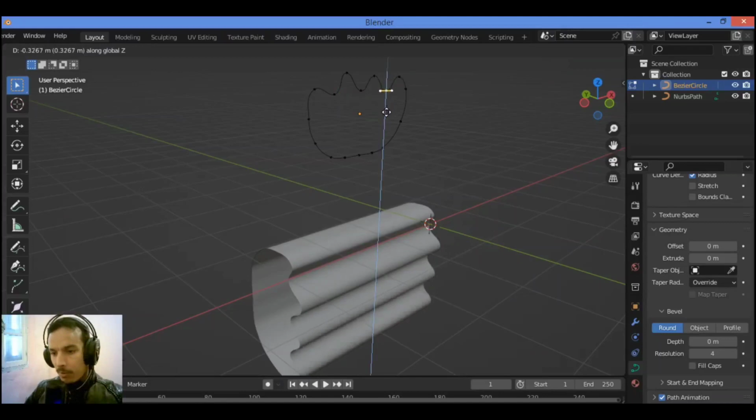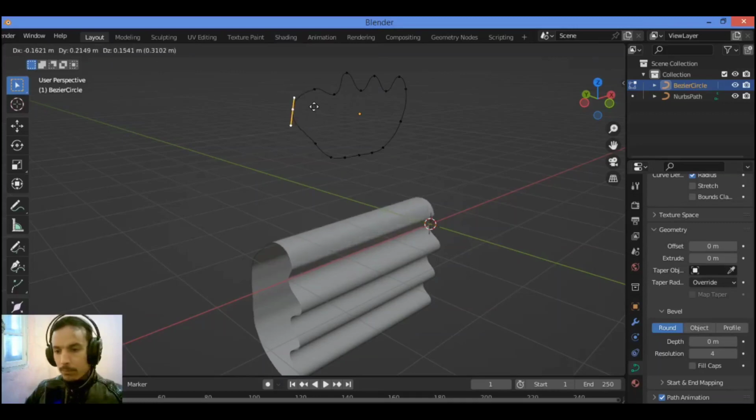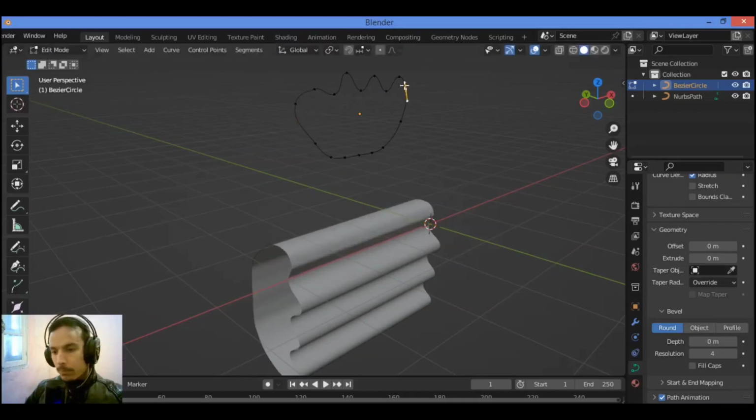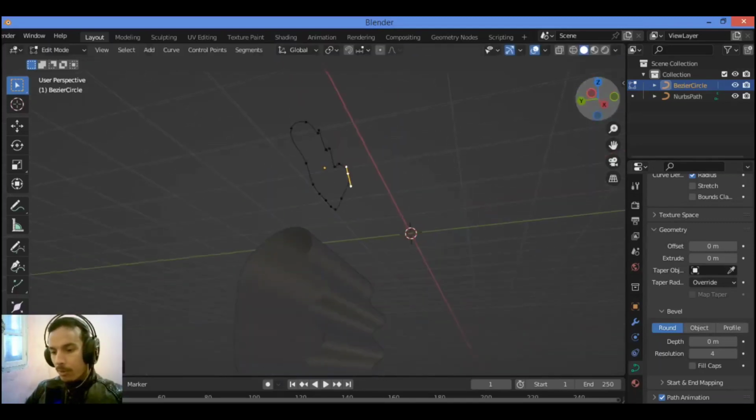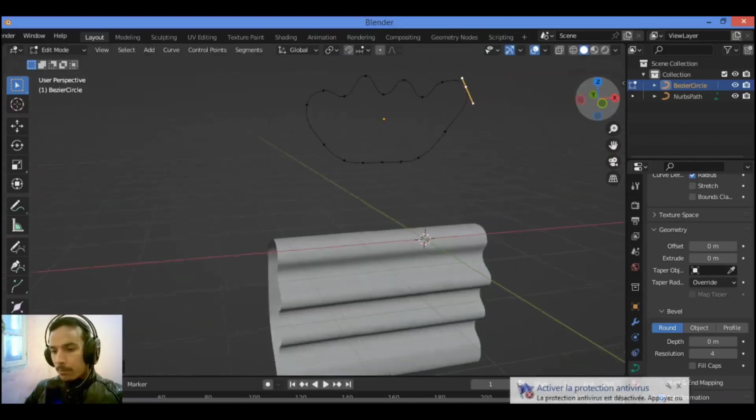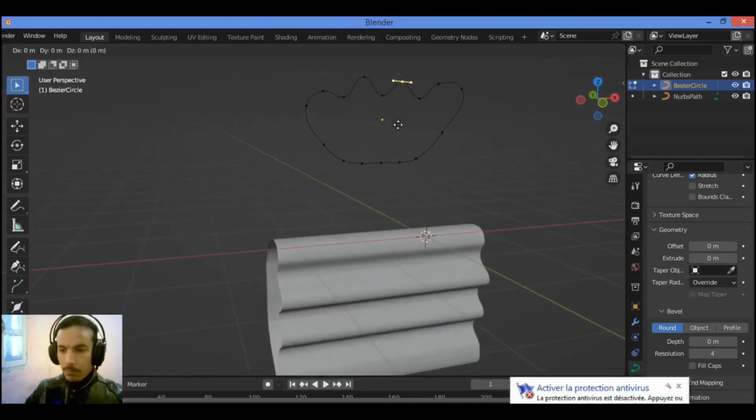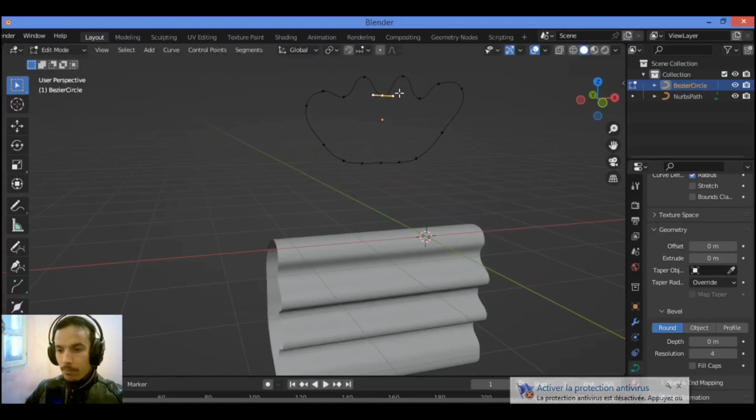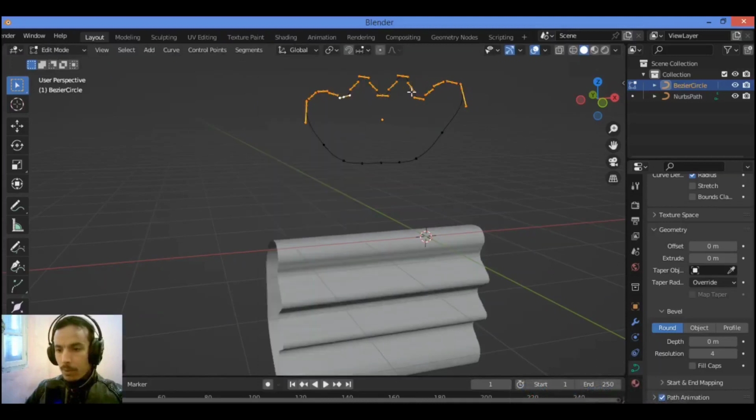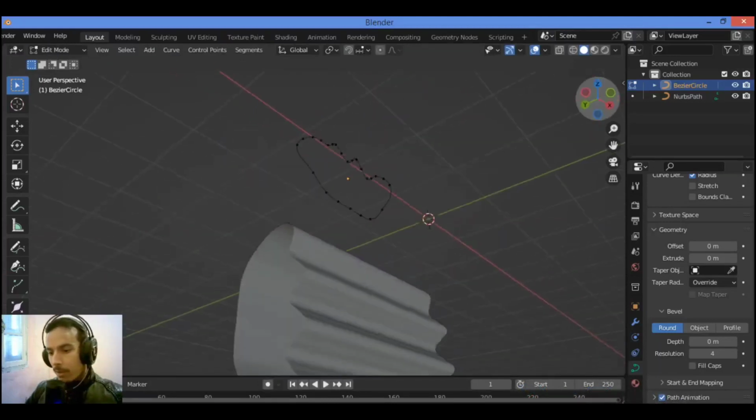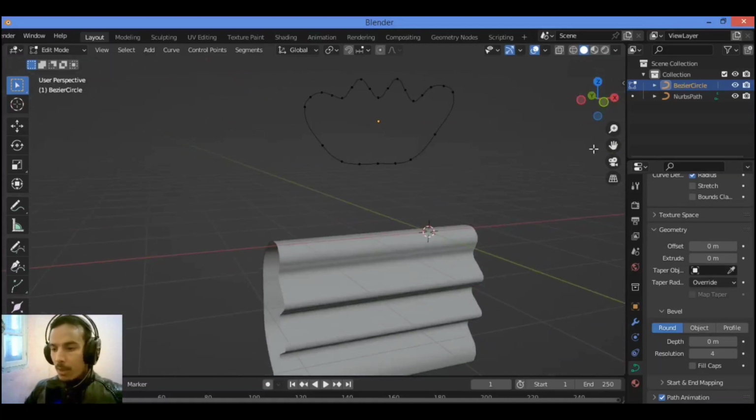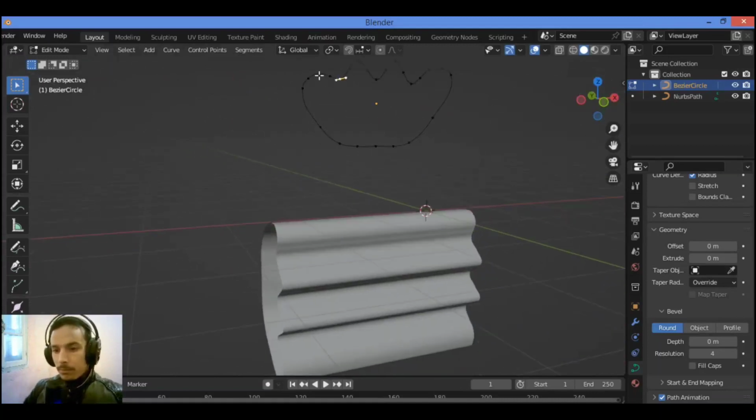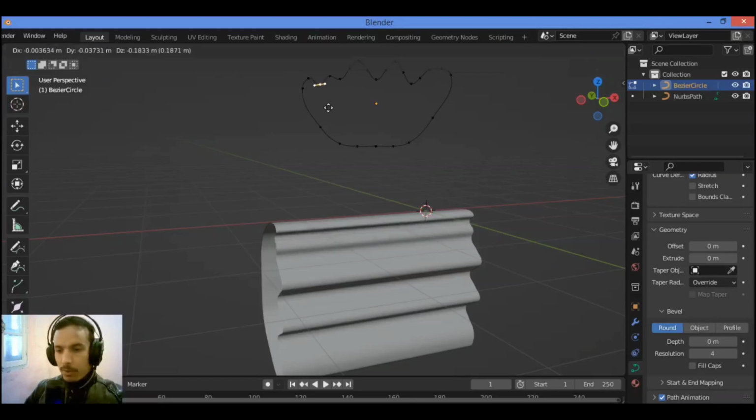Grab it on the axis just like this. Grab it over there. So let's see what we have here. Also you can subdivide it like this and you get this shape of the hair. So let's grab it a tiny bit.